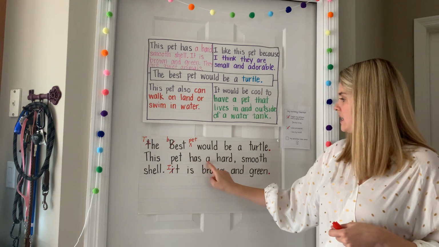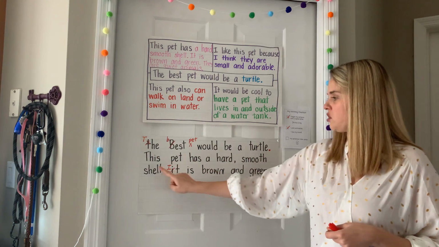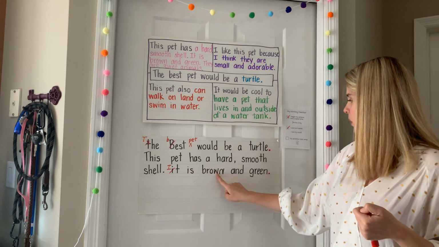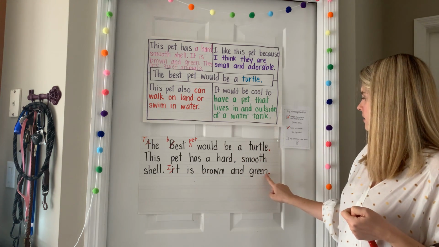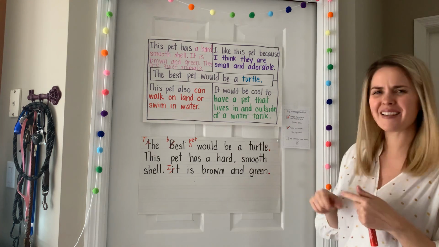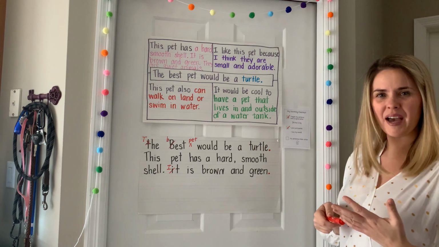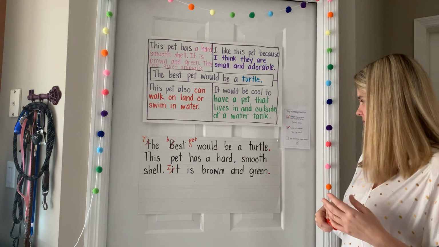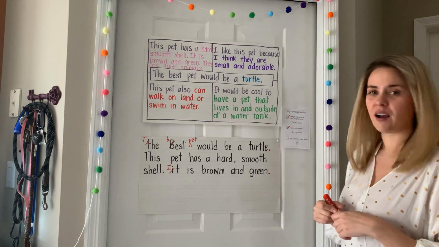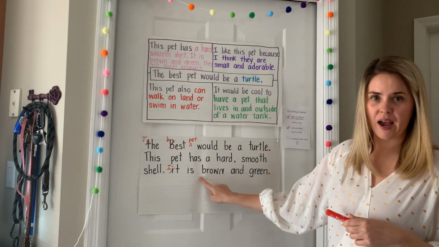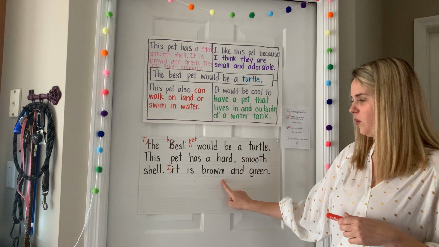This pet has a hard, smooth shell. Makes sense to me. It is brown and green. It makes sense, but there's something that doesn't look right. Do you spy the mistake? I do. I found it. It's in this word brown. There's a mistake here. What do you see?